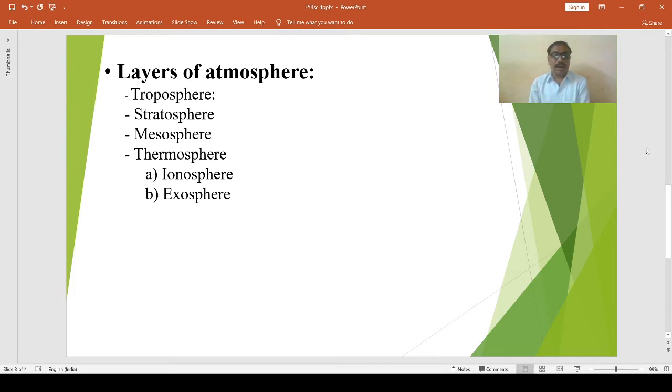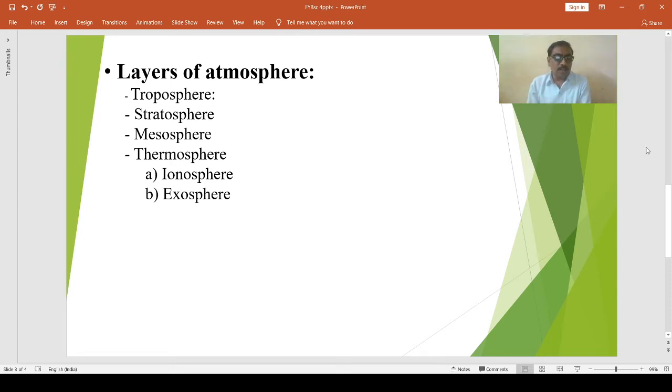In this layer, the atmosphere gets heated and cooled by the processes of conduction, convection, and radiation. Atmospheric phenomena like fog, frost, lightning, thunder, clouds, precipitation, etc. are found within this layer.